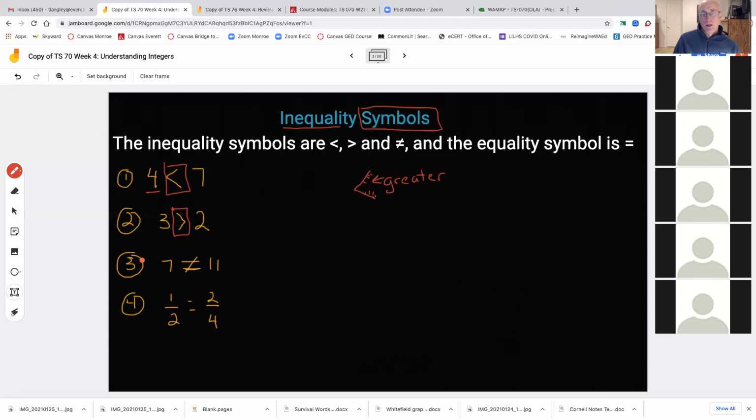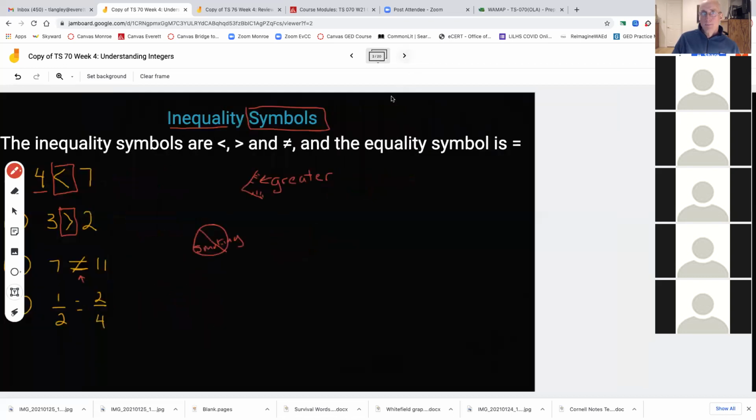And then number 3 here, I've got 7. This little symbol right here is the unequal symbol. It's like when you see a no smoking sign with a line through it. That's the same idea here: the equal sign with a line through it means unequal to. 7 is not equal to 11. And then of course, 1/2 is equal to 2/4. They mean the same thing, okay? So those are some symbols that will come up in this new module.